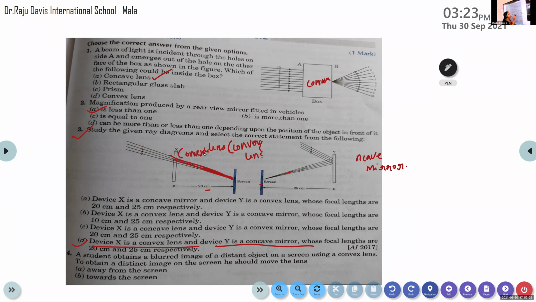But in this case, from this diagram, it is clear that something is incident on the material and gets reflected from it. If it were a lens, we could say it passes through the other side. But instead of passing through, it gets reflected from here. After the reflection, all these light rays try to focus on the same point. Instead of diverging, they focus on the same point, so we can say it is converging in nature. We have only two types of spherical mirror: one is the concave mirror and the other is the convex mirror. And concave mirrors are the converging mirrors.